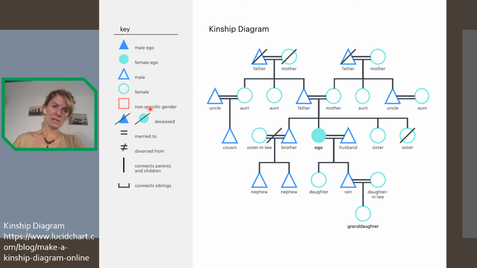Then, as you can see again here, when the people are divorced, it's this sign here, like the sign of difference. When the people have passed, as you can see, the triangle is crossed out, and then the siblings are connected together, and so on.